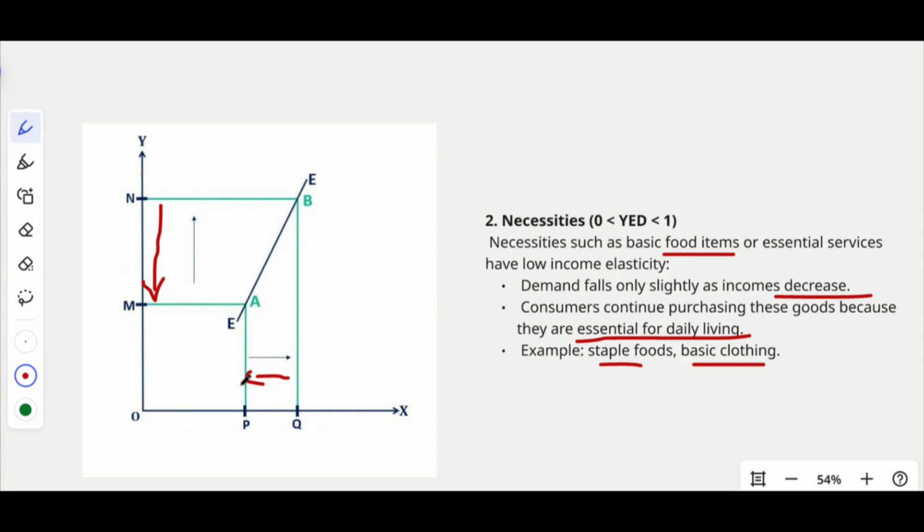Okay, so no matter how much your income increases or how much your income is reduced, the quantity won't change by much, and the changes will be comparatively very minute. So that is for necessity.